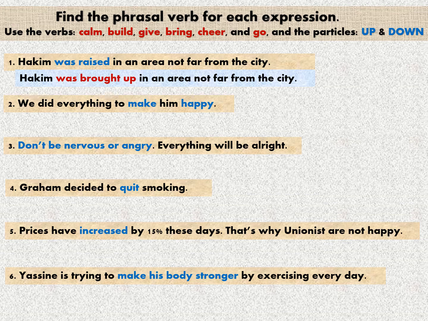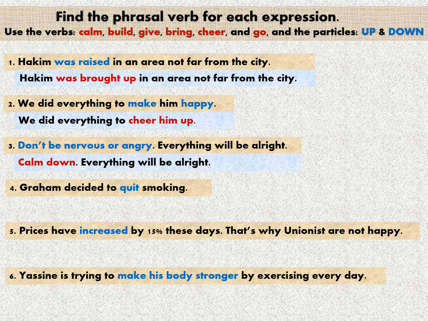Okay, so you replace the phrases in blue with phrasal verbs with up and down. For example, number 2, we did everything to make him happy. We did everything to cheer him up. To cheer up someone is to try to make them happy. Number 3, don't be nervous or angry. Everything will be all right. So a phrasal verb meaning don't be nervous or angry. The one you're familiar with is, of course, calm down. Calm down, everything will be all right.